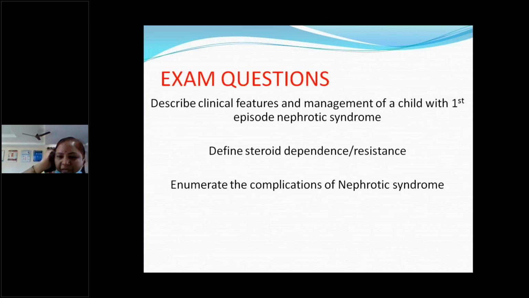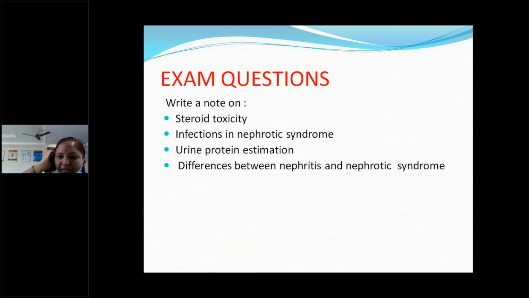Coming to the exam questions, you may get questions like this. Describe the clinical features and management of a child with first episode of nephrotic syndrome. Already in previous papers, this question was there for 10 marks. And define steroid dependence or steroid resistance. They may ask for 2 marks or 4 marks. And enumerate the complications of nephrotic syndrome for 2 marks. Otherwise, they will also ask for steroid toxicity, notes on infections in nephrotic syndrome, urine protein estimation, and differences between nephritis and nephrotic syndrome.